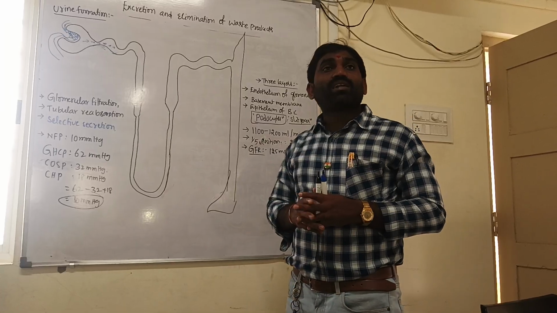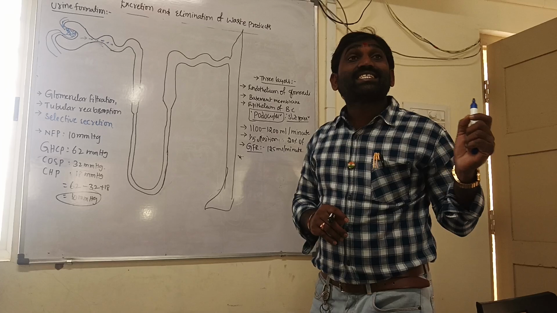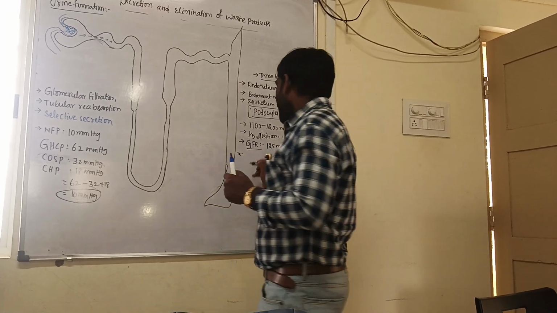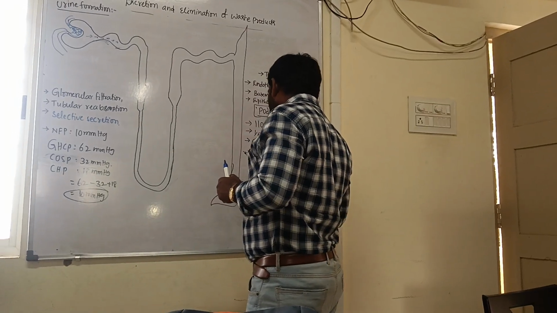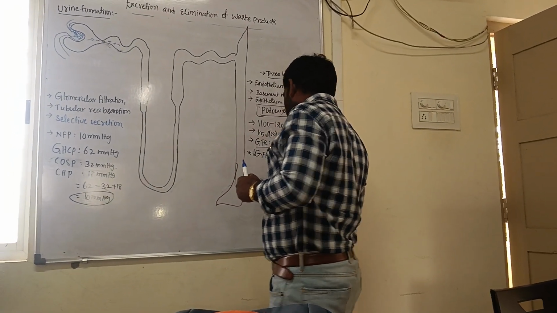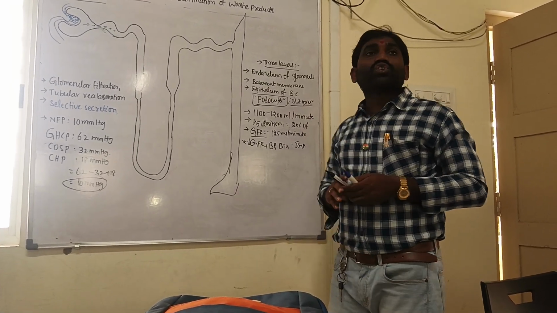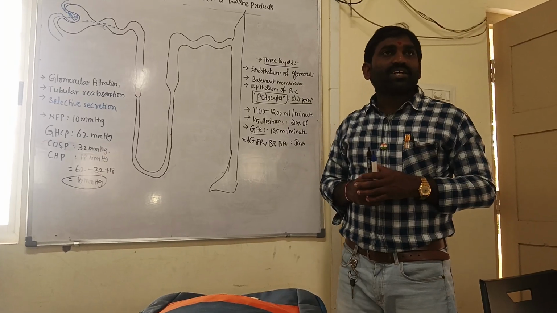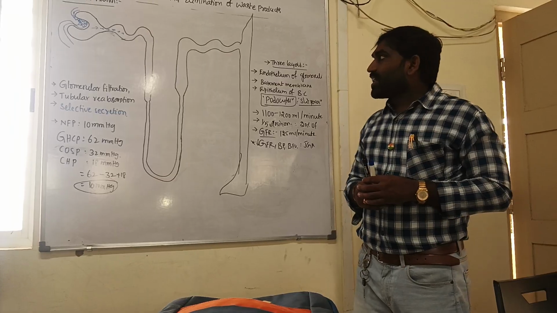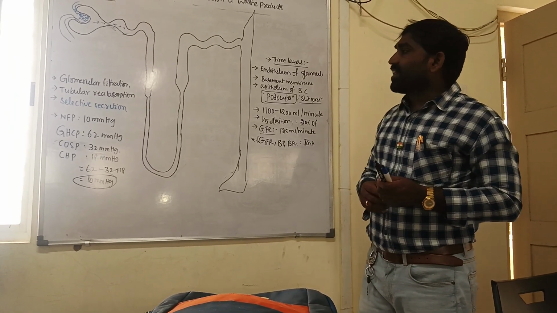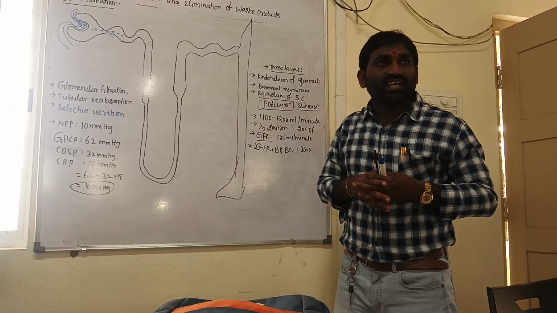Remember, the glomerular filtration rate is efficiently regulated by the JGA, the juxtaglomerular apparatus. When GFR is reduced, or blood pressure is reduced, or body fluid volume is reduced, this immediately activates the JGA. The juxtaglomerular apparatus is a special region present between the afferent arteriole and DCT where they contact together.